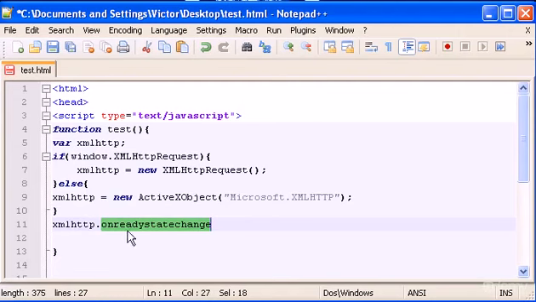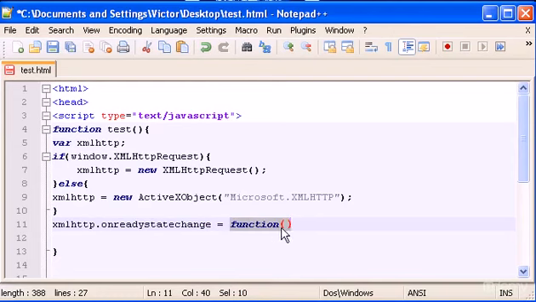Basically this stands for whatever change has happened in your page, or in this case the object itself, the XMLHttpRequest. It's saying if there's any change at all, this is going to be equal to function, open and close parentheses. So what I'm saying here is the XMLHttpRequest's event handler onreadystatechange is going to be equal to a function, which we don't need to give a name at all.